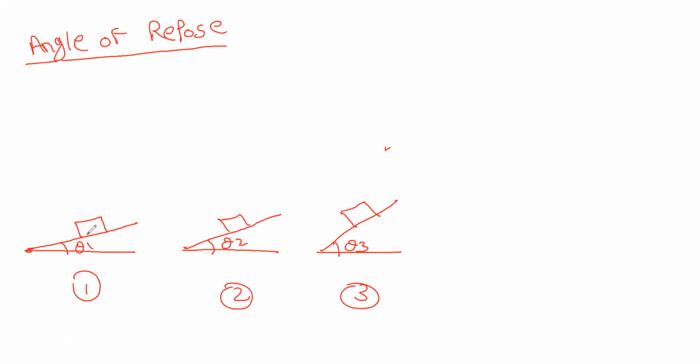It is not sliding. In the second case also, it's not sliding. But in the third case, it tends to slide. Means at a particular angle of inclination, the body tends to move. That angle is called the angle of repose.